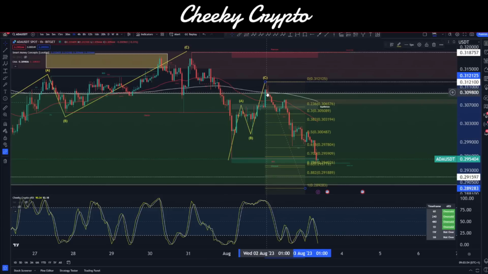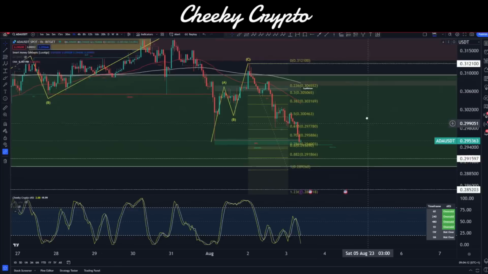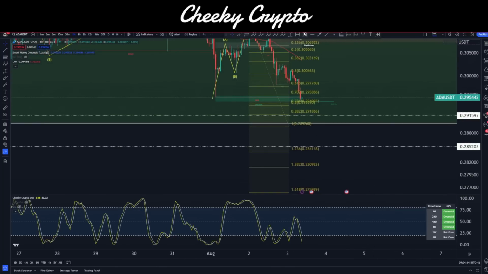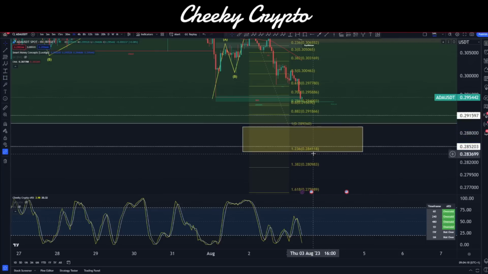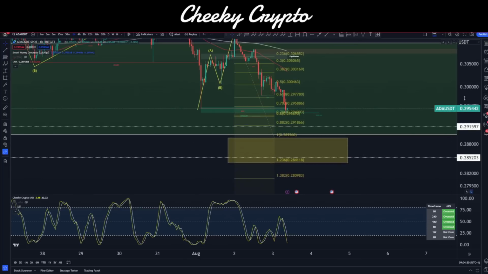So let's go ahead and take a look at this. The high on this particular wick was at 1 a.m. yesterday, this is UTC plus 1. This high was 31.2100. Okay, so I'll just put the fib there. Our target range typically for the low would be right in here, 28.4 to 28.9.